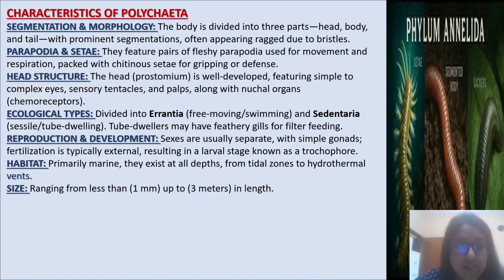Ecological types: divided into Errantia and Sedentaria. Deep dwellers may have feathery gills for filter feeding. Next, reproduction and development. Sexes are usually separate with simple gonads. Fertilization is typically external, resulting in a larval stage known as trochophore larva. Habitat: primarily marine. They exist at all depths from the tidal zone to hydrothermal vents, size ranging from less than 1 millimeter up to 3 meters in length.